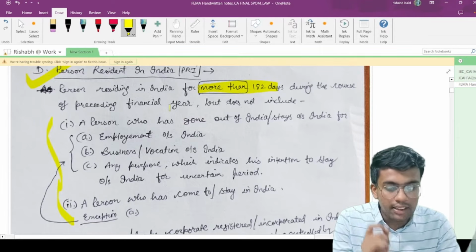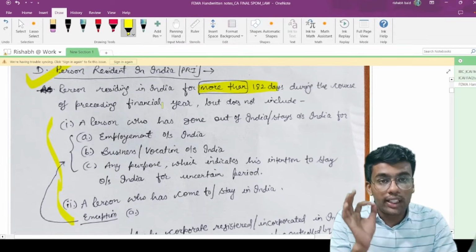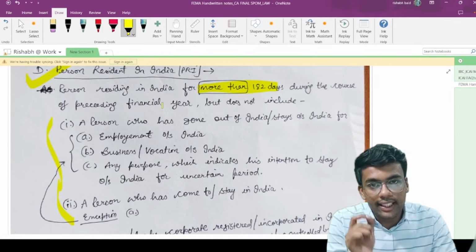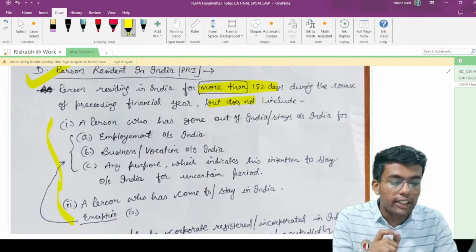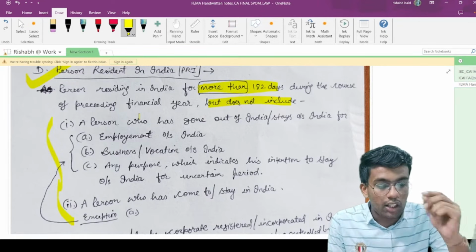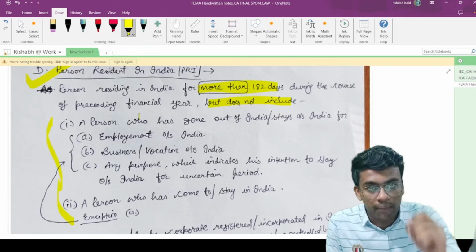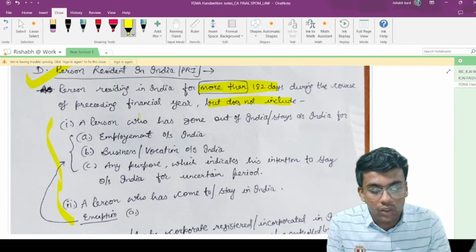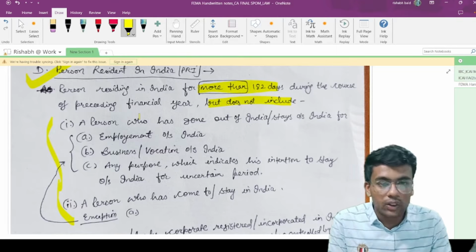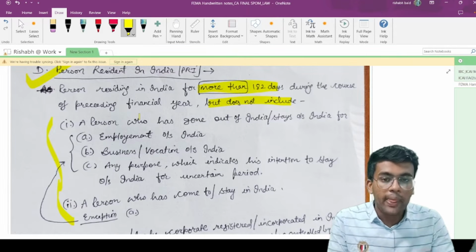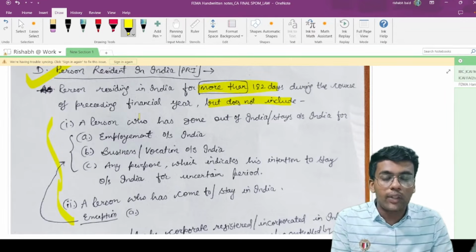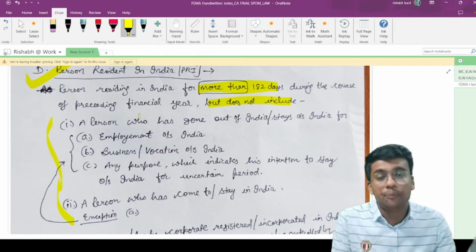Now, a person residing in India for more than 182 days during the course of the preceding financial year is considered a person resident in India. But this shall not include what? This shall not include a person who has gone out of India or stays outside India for the purpose of employment outside India, business or vocation outside India, or any other purpose which indicates his intention to stay outside India for an uncertain period. Those persons are not considered residents even if they have stayed for more than 182 days during the preceding financial year.